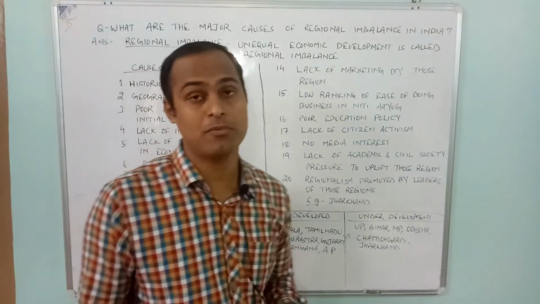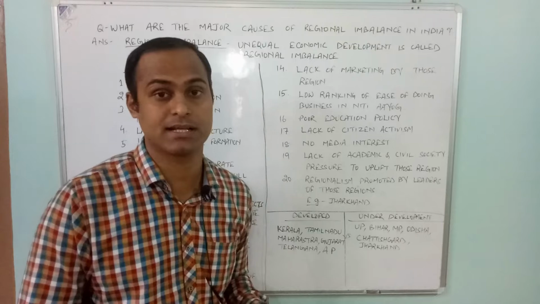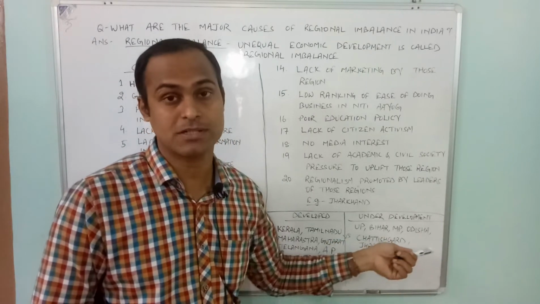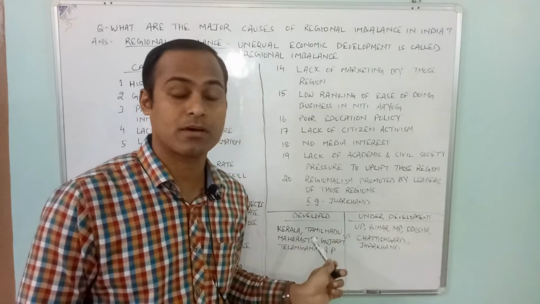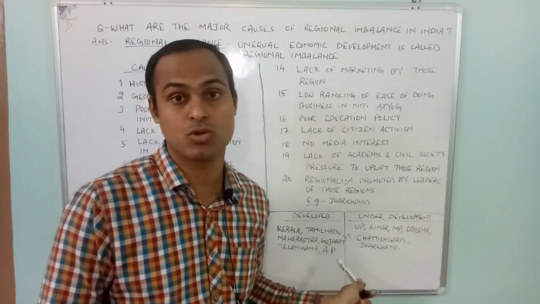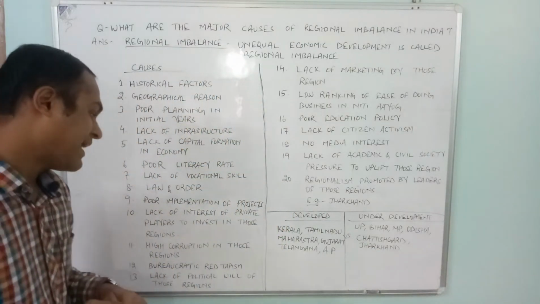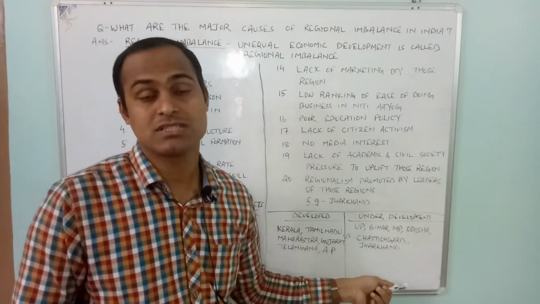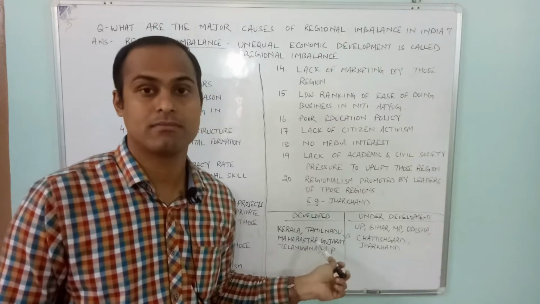There is another problem because of which this regional imbalance is existing, that is high corruption. If you will see the level of corruption in those regions, there is so much high corruption, and the level of corruption is a little bit lesser in those developed regions. Then bureaucratic red tapeism.